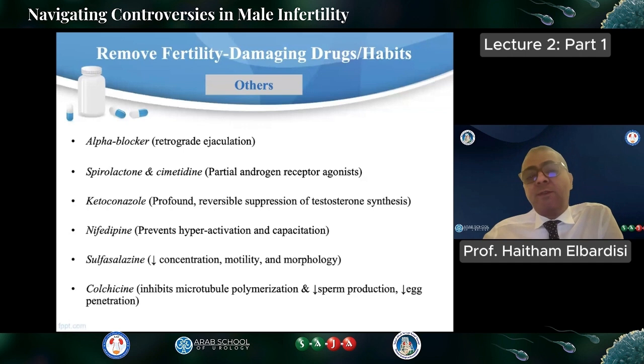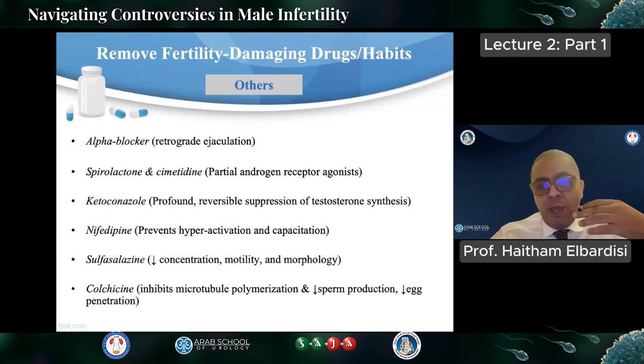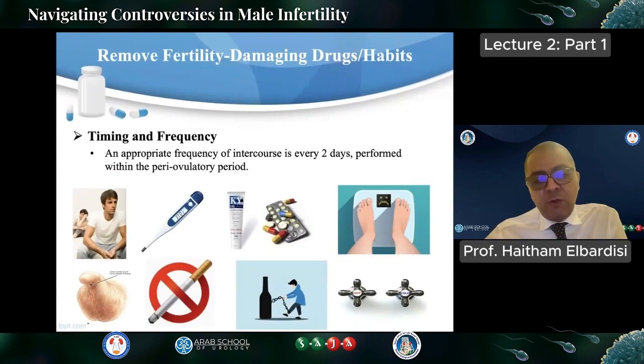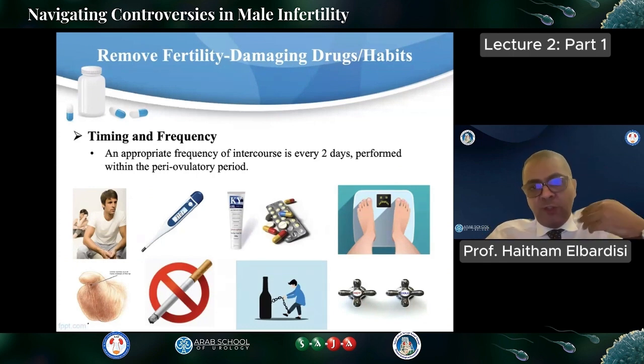Another medication that we commonly use in urology is the alpha blocker. It's well known that it causes retrograde ejaculation. There is also a list of other medications that you can go through. I cannot mention all of them, but there are a lot of medications, and it's important to go through them.